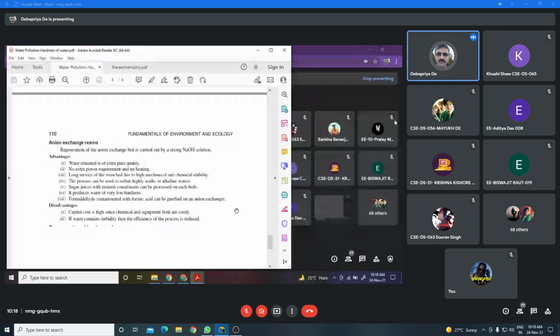As we are using membrane which contains micropores through which the water can pass, those turbidity will clog the membrane surface, and ultimately the pores will block, and as a result the efficiency of the process is reduced. So these are the disadvantages or limitations of the ion exchange process. Okay, so this is all about the water chemistry.